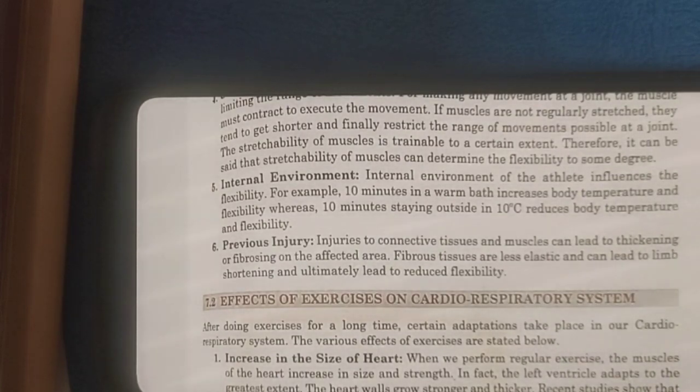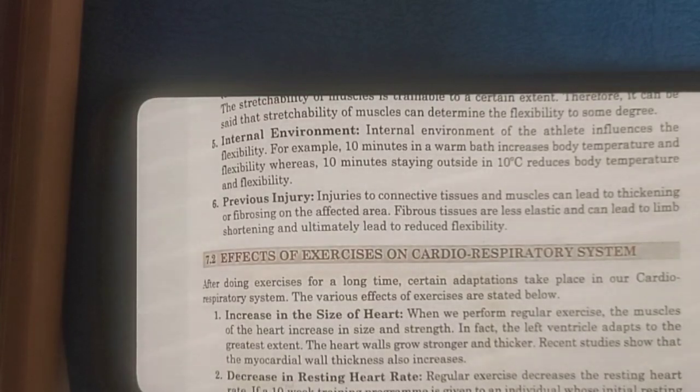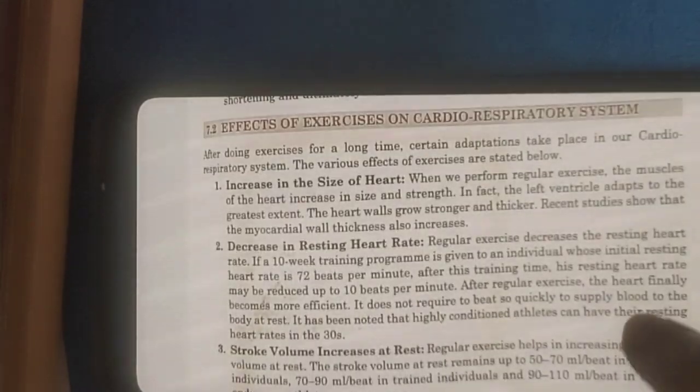The internal environment of the athlete influences flexibility. For example, 10 minutes in a warm bath increases body temperature and flexibility, whereas 10 minutes staying outside in 10 degrees Celsius reduces body temperature and flexibility. Previous injuries. Injuries to connective tissues and muscles can lead to thickening or fibrosing of the affected area. Fibrous tissues are less elastic and can lead to limb shortening and ultimately reduced flexibility.